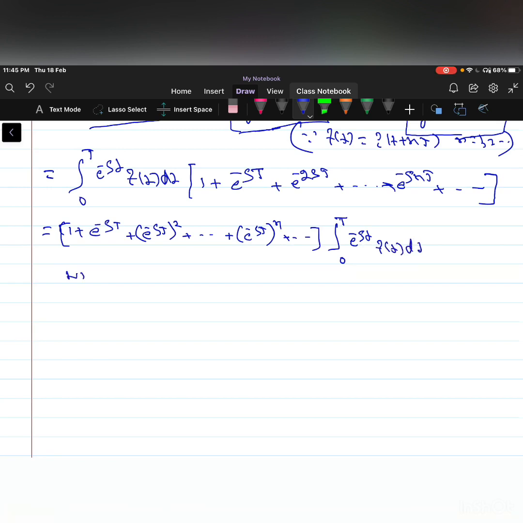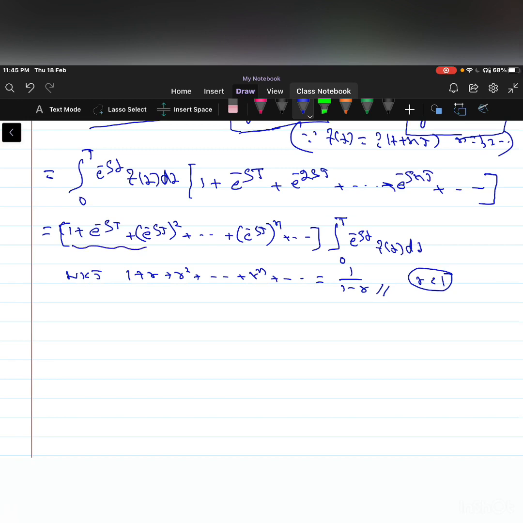We know that 1 plus r plus r square, and so on, r to the power of n, and so on, is a geometric series, where the ratio is r and the first term is a. The sum of the infinite series can be written as a by 1 minus r, when r is less than 1.